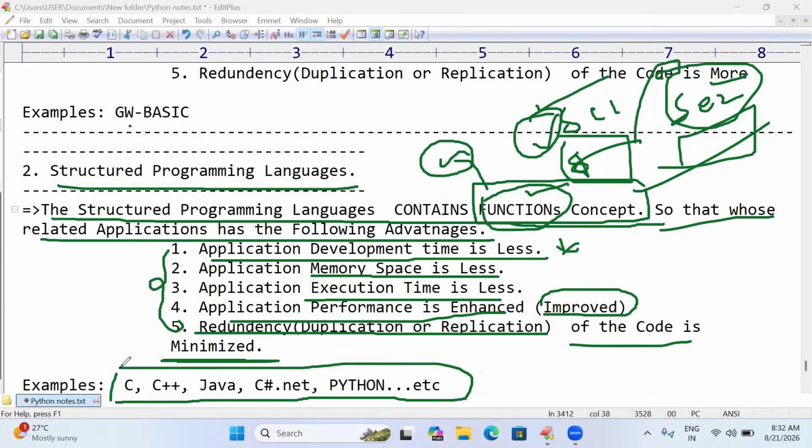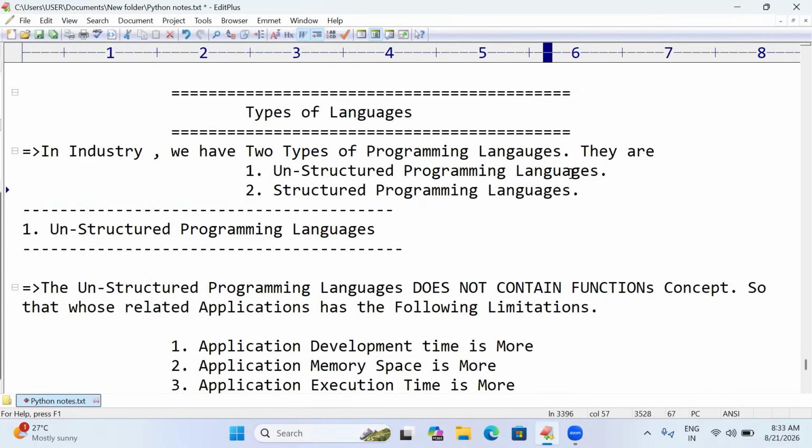So these are the languages which are structured programming languages. For these languages, we have a concept called functions. Why are we using functions? In order to perform some sort of operations, and it provides code reusability. So these two reasons make sense for using functions. This is all about structured and unstructured programming languages. In upcoming episodes, we are going to discuss the functions concept.